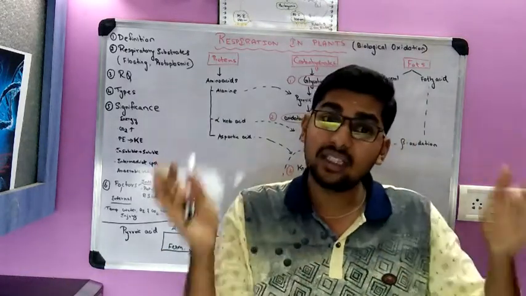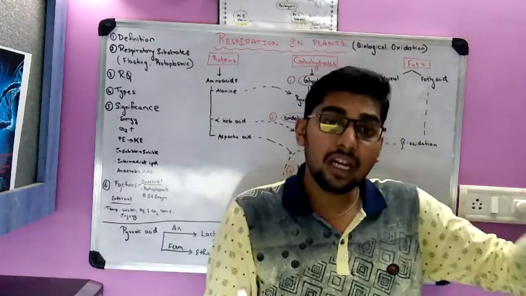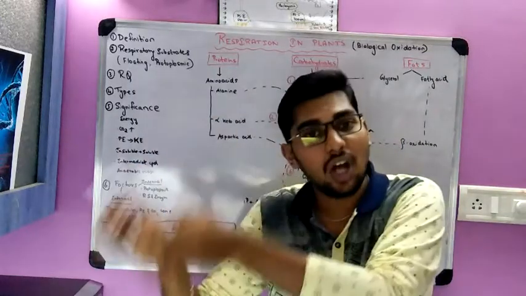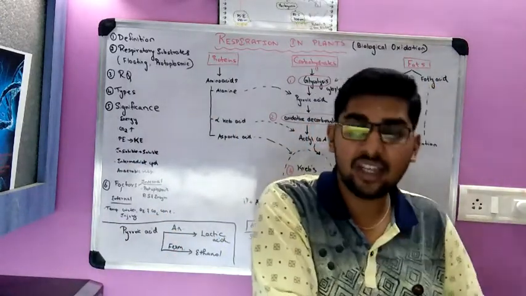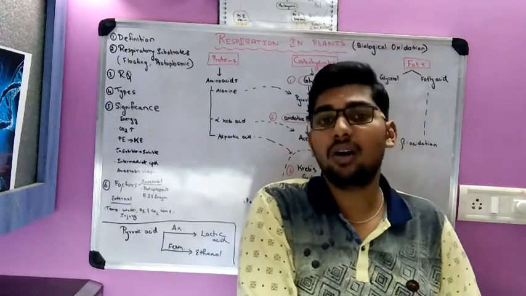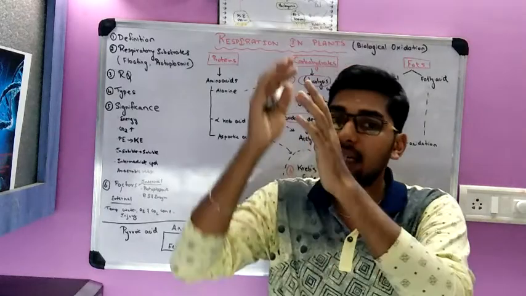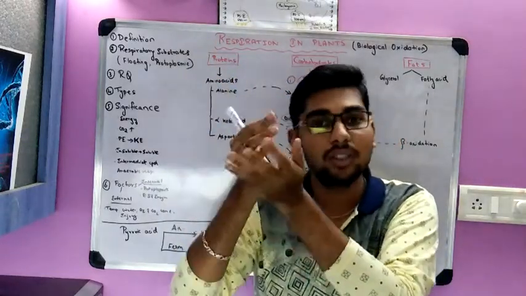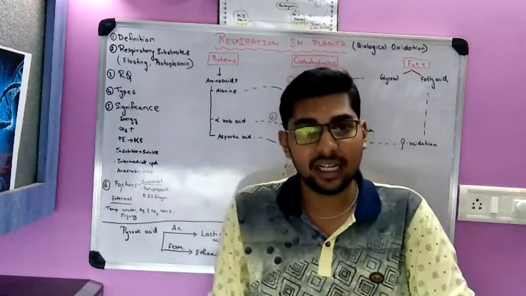So this is the difference between aerobic and anaerobic respiration. Aerobic respiration requires oxygen. Anaerobic respiration does not require oxygen. In aerobic respiration, there is complete degradation of organic molecules. Here there is partial degradation. The entire carbohydrates or complex organic molecules are not broken down. There is partial breaking down.